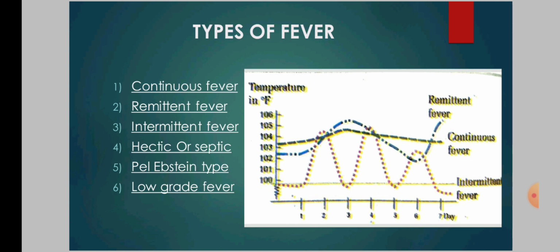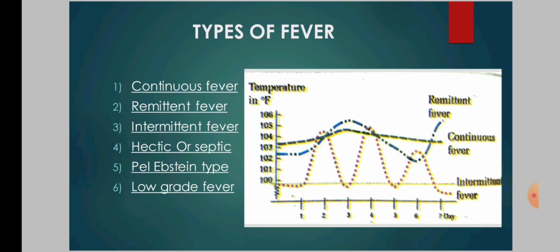Second one is remittent fever. The temperature remains above normal throughout the day and fluctuates more than 1 degree Celsius in 24 hours. Example, typhoid, infective endocarditis, etc. This type of fever is most common in practice.